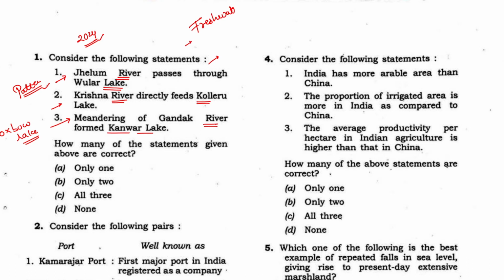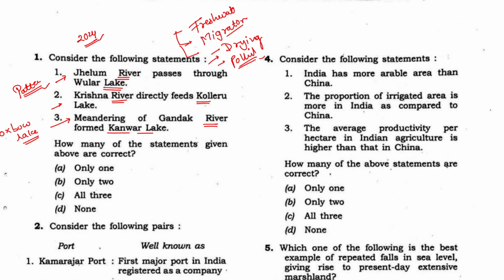All of these harbor migratory bird populations. All of these are suffering from the issue of drying, and from pollution also. These are being restored. So these four things are common to all of them.